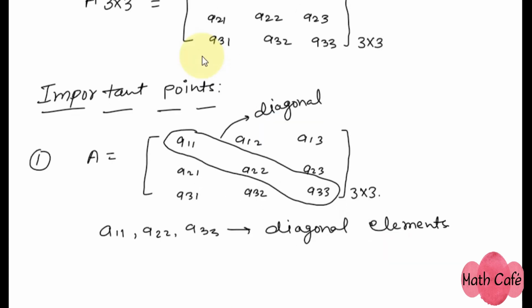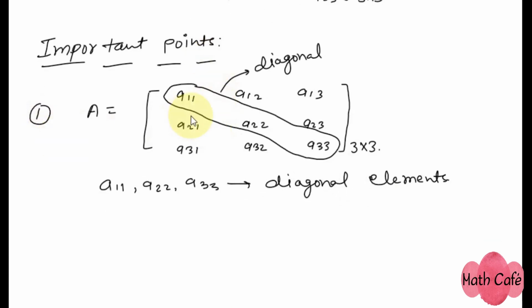All right. And the second important point is that A12 and A21 are called conjugate elements of each other. A13 and A31 are also conjugate elements of each other, and A23 and A32 are called conjugate elements of each other.